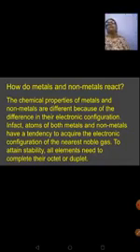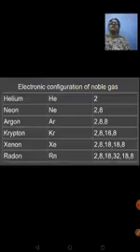Let's first have a look at the table showing the electronic configuration of noble gases. When you look at noble gases like helium, neon, argon, krypton, xenon, radon, and their electronic configuration, you can see the valence shell, that means the last shell of these atoms will have a complete shell.